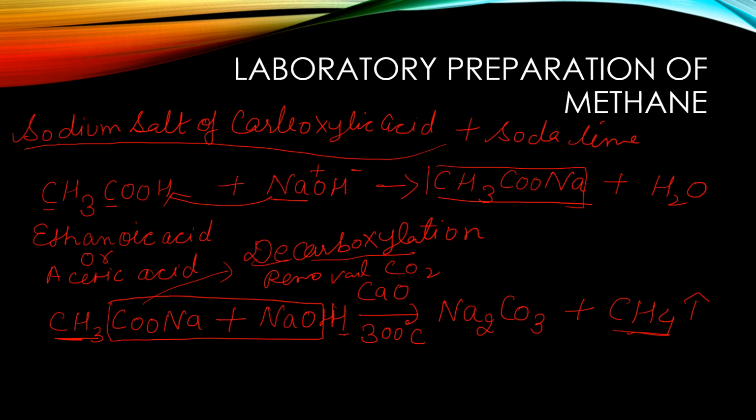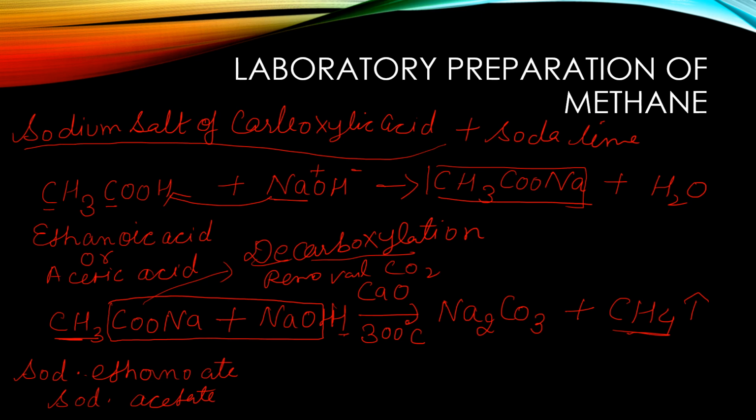So what is the name of this compound now? There are 2 carbon atoms, first we will write the sodium. Then etho, and this CH3CO comes from acetic acid. So this is ethanoate. The name of this compound is sodium ethanoate, or you can also say sodium acetate. So this is the laboratory preparation for methane.